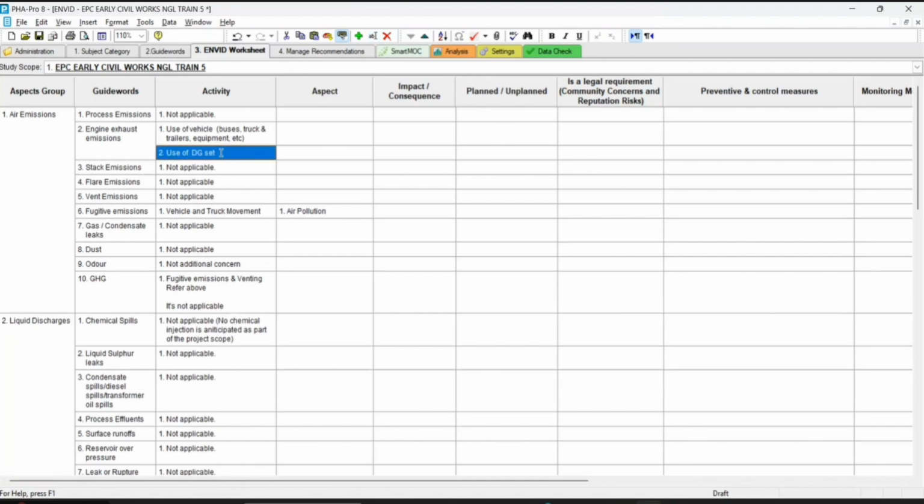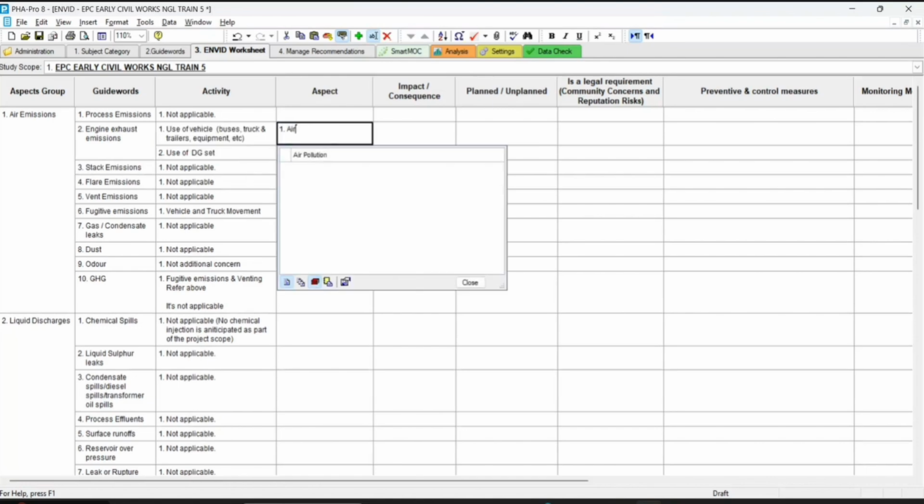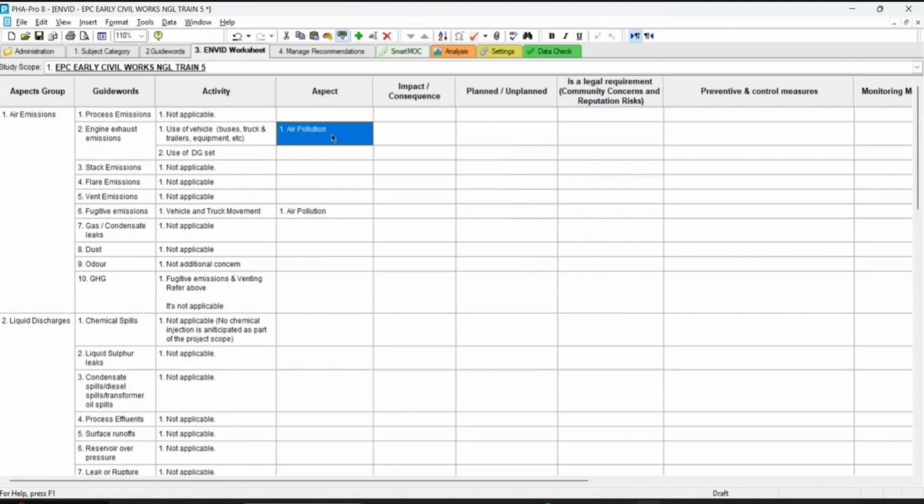And the second is use of DigiSet, because these are different sets of equipment. So first, what is the aspect? Air pollution. Pollution is the aspect. And there are two kinds of air pollution. One is SPM and TPM, suspended particulate matter and total particulate matter. Second is noise. We consider noise also here.